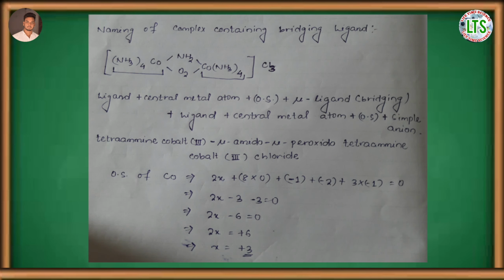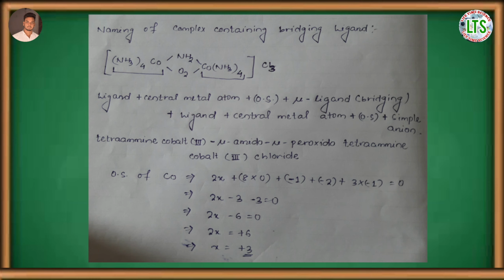Next is the naming of complex containing bridging ligands. For example, in the complex [(NH3)4Co(NH2)(O2)Co(NH3)4]Cl3. As you know, the ligand which can be coordinated with more than one central metal atom is called a bridging ligand. In this complex, there are two bridging ligands. One is amido and second is peroxido, that is O2.